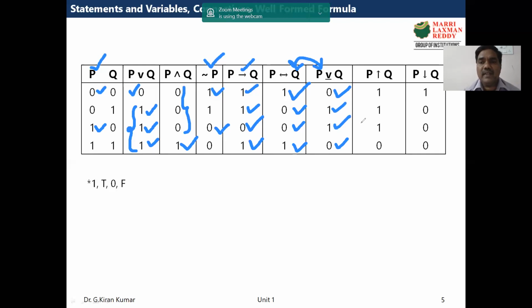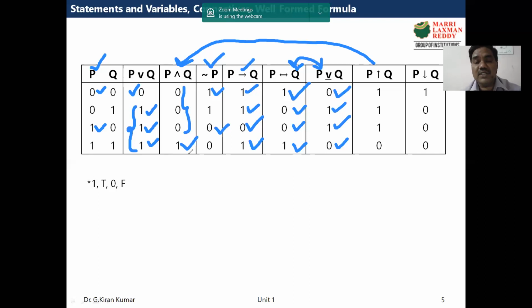Then the next operator is NAND. So we know that NAND is nothing but NOT plus AND, which is nothing but a negation of AND. So for the NAND, you have to refer to the AND column. So this is your AND column, right? We know that AND is true when both the propositions are true, or AND is 1 when both the propositions are 1.